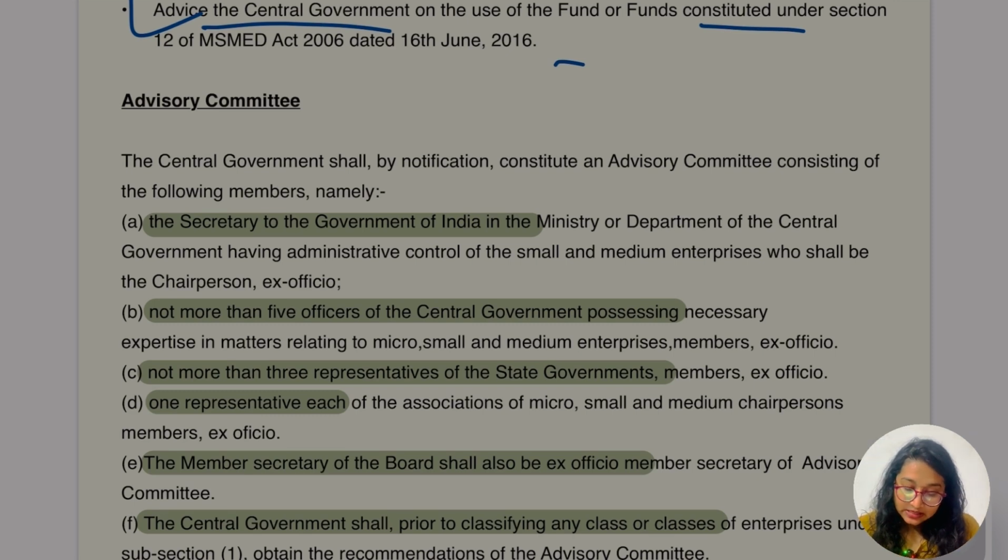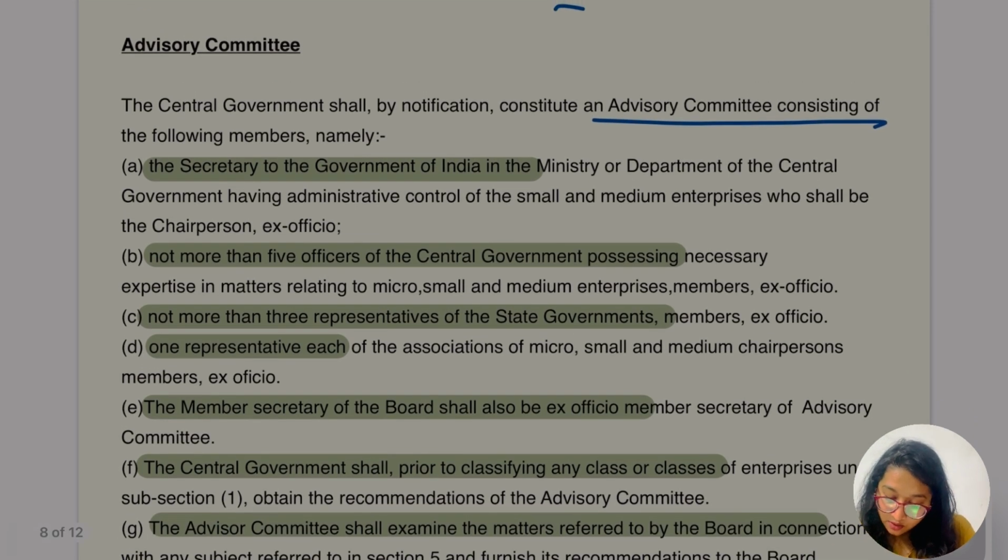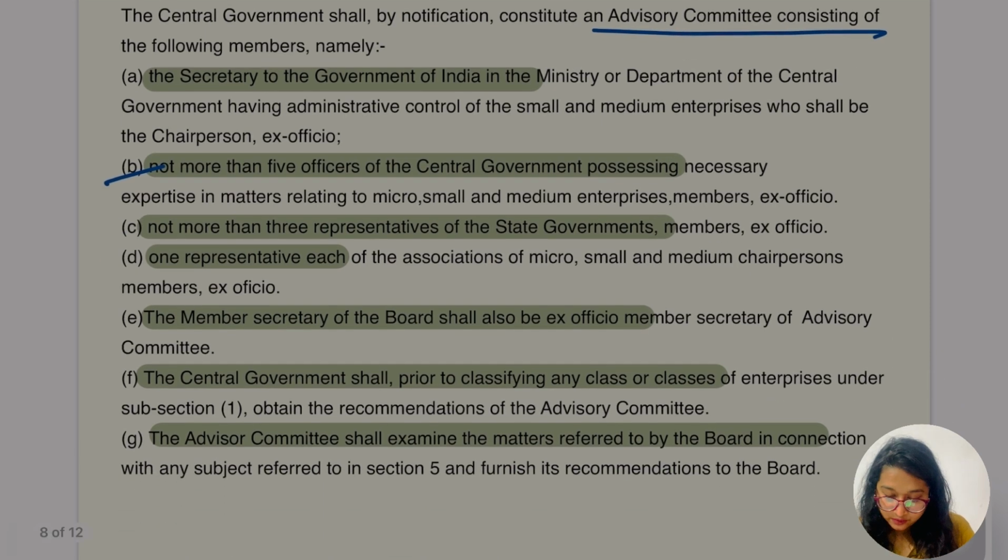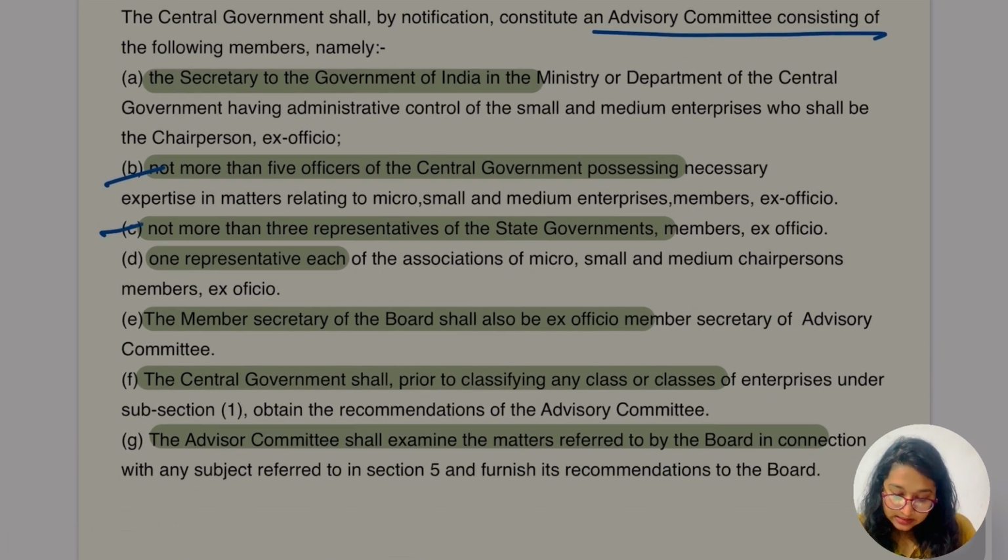The advisory committee: the central government shall by notification constitute an advisory committee consisting of the following members. The Secretary of the Government of India in the Ministry or Department of the central government having administrative control of small and medium enterprises, who shall be the chairperson ex officio. Second, not more than 5 members of the central government. Third, not more than 3 representatives from the state government. One representative of an association of micro, small and medium enterprises. Then the member secretary of the board shall also be an ex officio member.